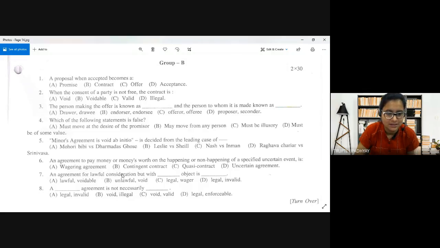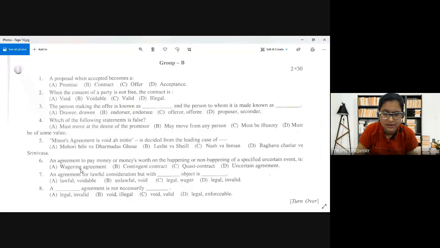Now moving to the discussion of A versus B. In the case of a wagering agreement, the agreement is to pay money or money's worth on the happening or non-happening of an uncertain event, but that uncertain event is a specified event.